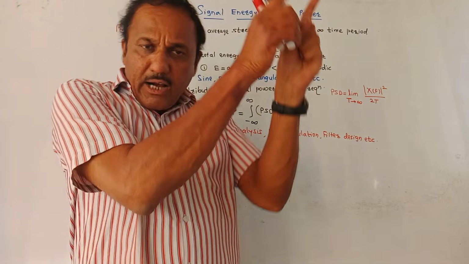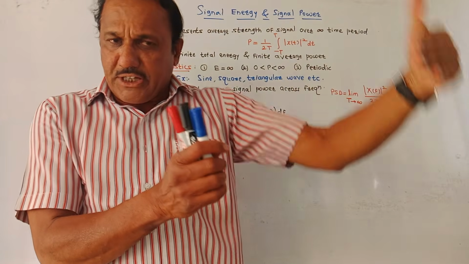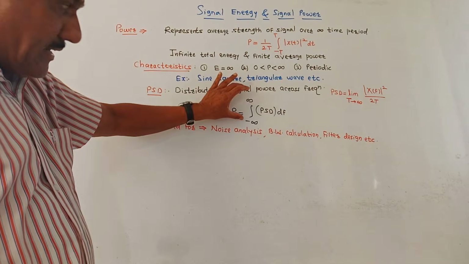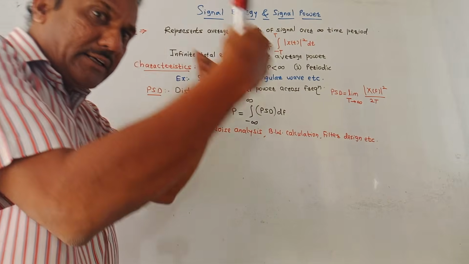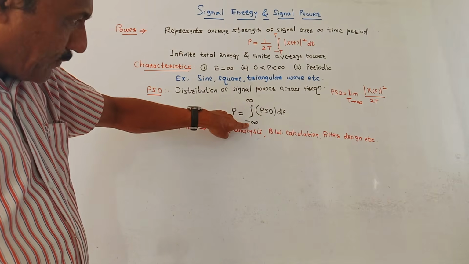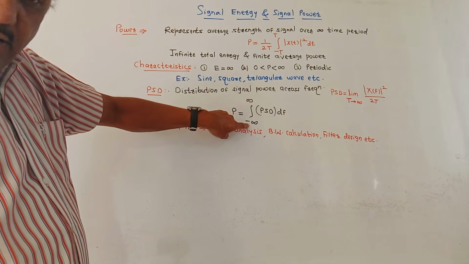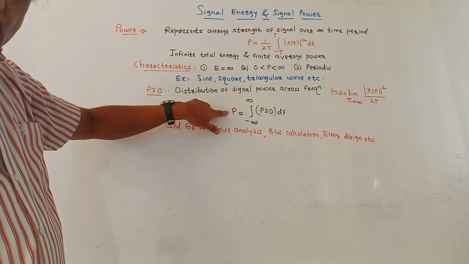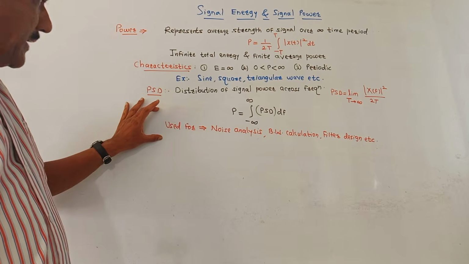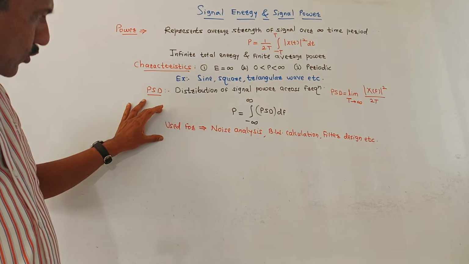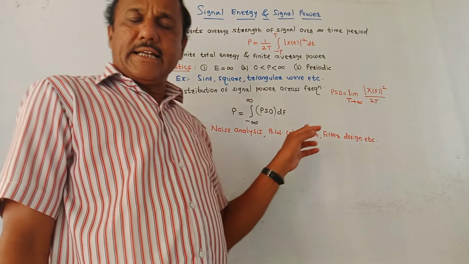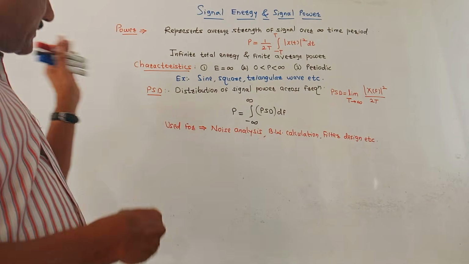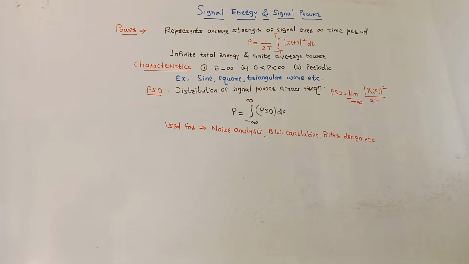If you take the area under the curve, that means if you take the integration of ESD, you will get energy. On the same lines, if you integrate, that means if you calculate the area under the PSD curve, that means you are integrating from minus infinity to plus infinity of PSD, you will get the value of the power of a signal. Then PSD is useful for noise analysis, then calculation of bandwidth, then filter design, and so on. So this is about power and power spectral density.